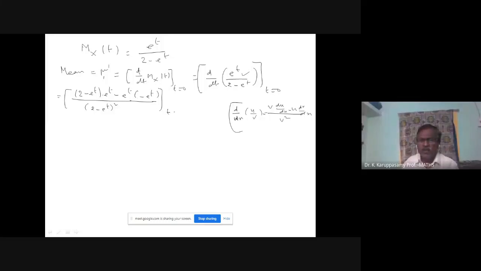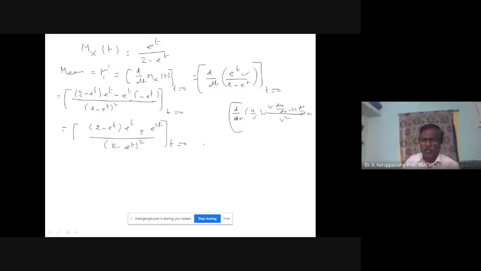Differentiation is over. Let us simplify. 2 minus e power t into e power t, minus into minus, plus e power 2t. This minus, this one becomes plus. E power t into e power t is e power 2t, over 2 minus e power t whole squared.